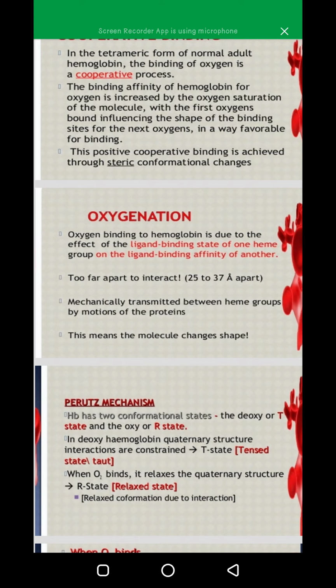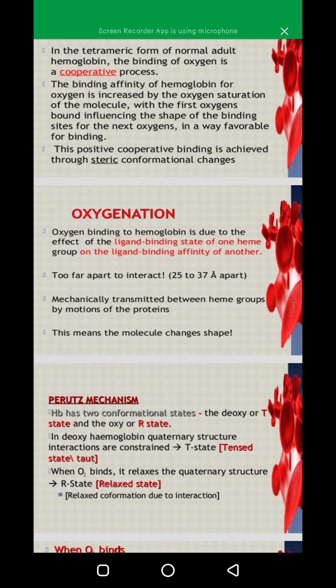It means that too far apart to interact. The farther apart the molecules are, the more they interact, 25 to 37 angstrom apart. If they are that far apart, the ligand binding affinity will be such that oxygen can attach to the heme group. Mechanically transmitted between heme groups by motions of the proteins, this means that the molecule changes shape.